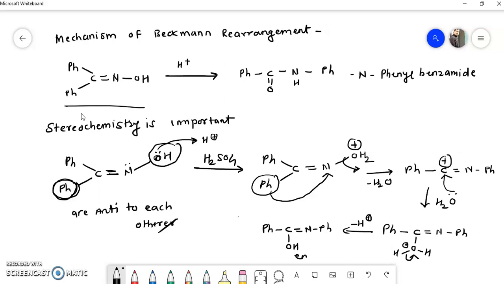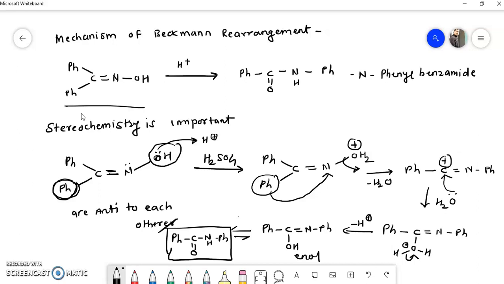Now this is the enol form, and this enol form tautomerizes to the keto form, Ph-C double bond O, N-H-Ph. This is our N-substituted benzamide, which is the product of this Beckmann rearrangement. So a very simple mechanism is there for this Beckmann rearrangement.